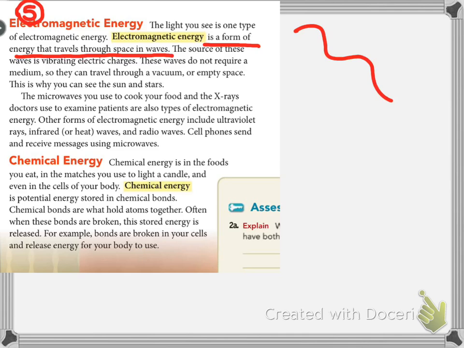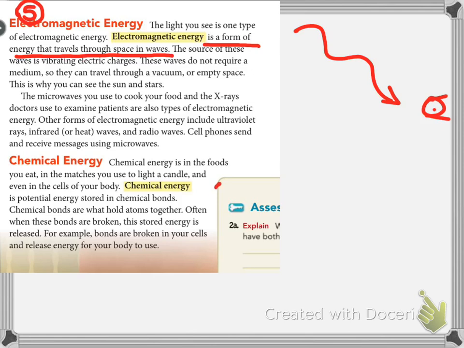So a way to think about it is light is traveling through space until it hits your eye. All right, that's an eyeball. And then you're able to see things. We're going to go into more depth on electromagnetic energy, but for right now, all you need to know and write down is that electromagnetic energy is energy that travels through space in waves.